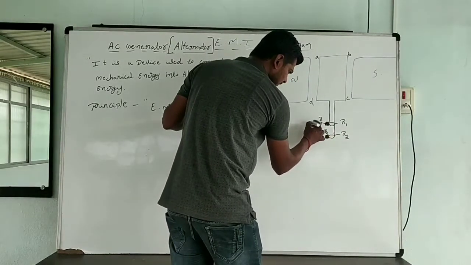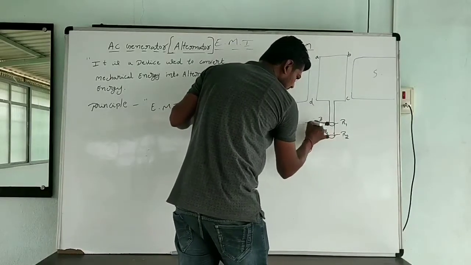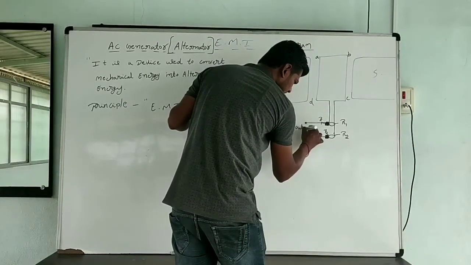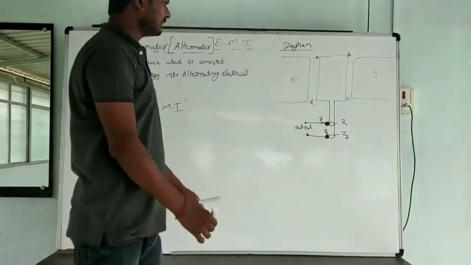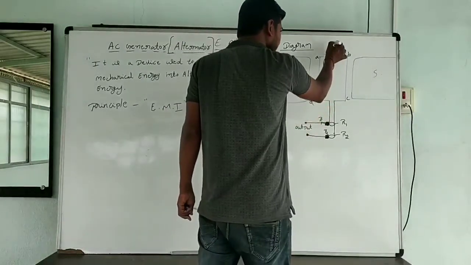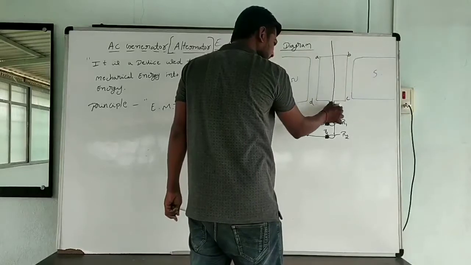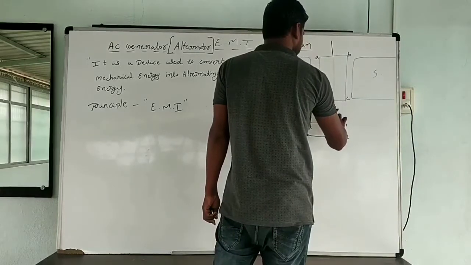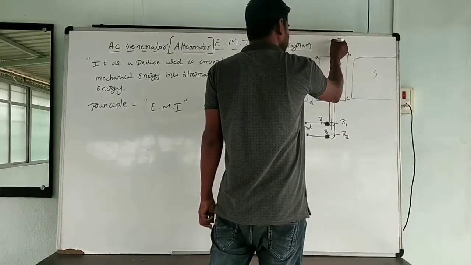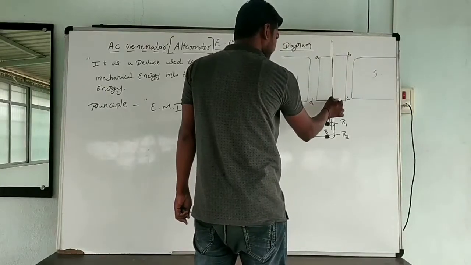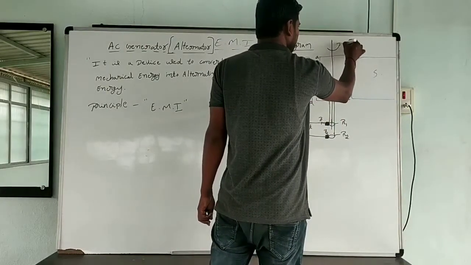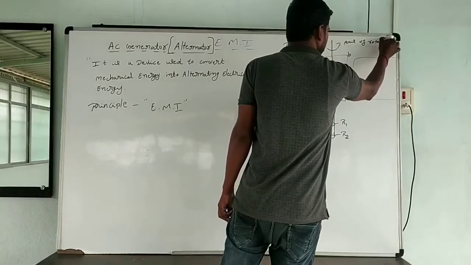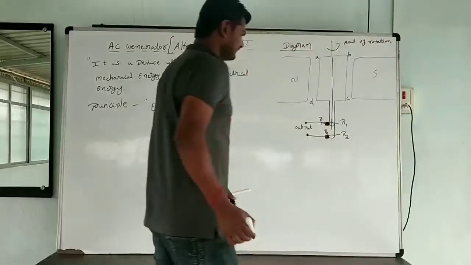These are connected to a load, to the external output EMF. Here we are going to get the output alternating EMF. These are connected with the help of a metal shaft. This metal shaft is the axis of rotation. Clear?